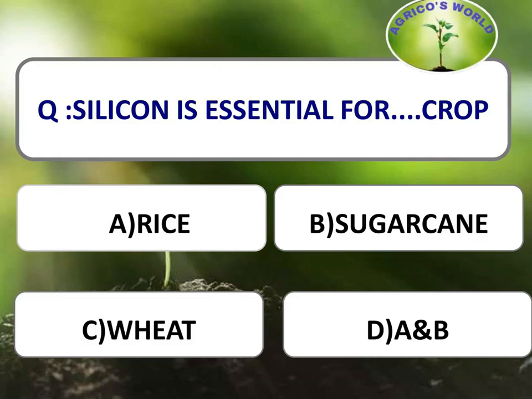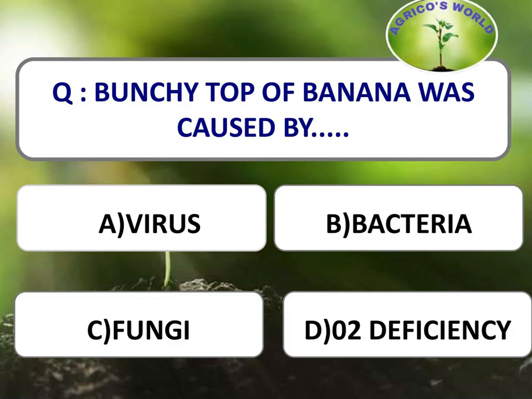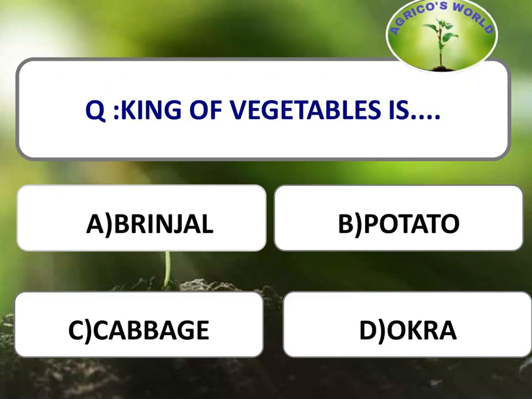Silicon is essential for which crop? Here in the options we have rice, sugarcane and wheat. From these the crops rice and sugarcane require silicon. Along with that, maize also requires a small part of the silicon. Bunchy top of banana is caused by virus, and it is transmitted by the black aphid, that is Pentalonia nigronervosa. Next one, king of vegetables is potato and the queen is tomato.